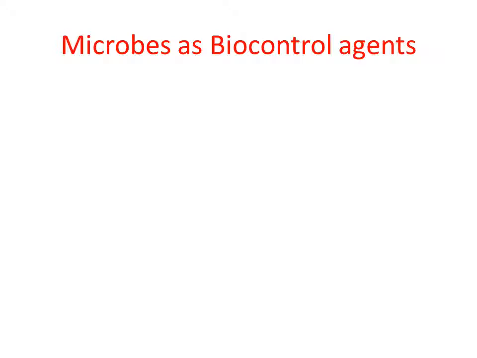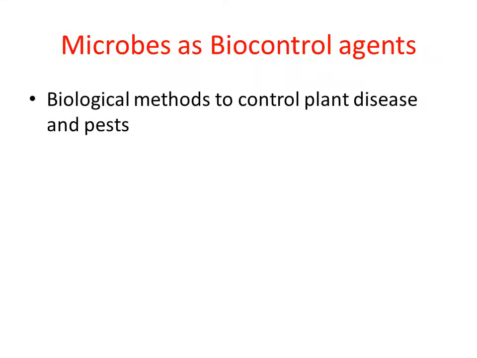What do you mean by biocontrol agent? Bio is nothing but living, right? So in order to control some living organisms, especially pests in the crop, we are using some microorganisms. When we use microorganisms to control the pest in the crop, such a method is called the biological method. Clear? So this is a biological method to control plant disease and pests.